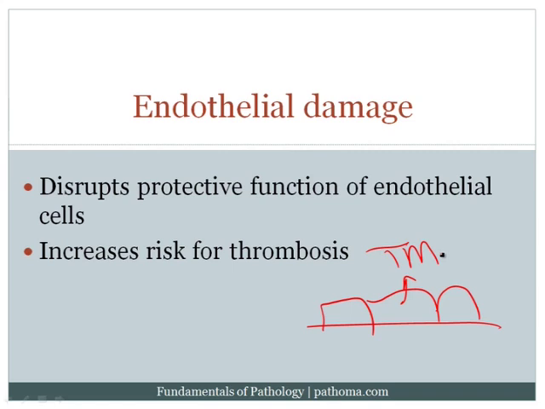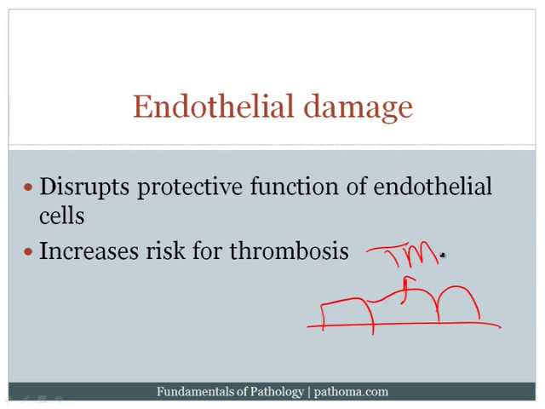Now in this particular case, thrombomodulin takes thrombin, and instead of allowing thrombin to convert fibrinogen to fibrin, it modulates the activity of thrombin, hence the term thrombomodulin, so that thrombin can actually activate protein C. Now what does protein C do? It then inactivates factor 5 and factor 8, which are important amplifying factors within the coagulation cascade.